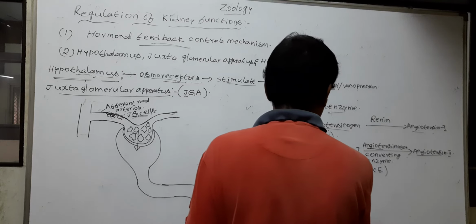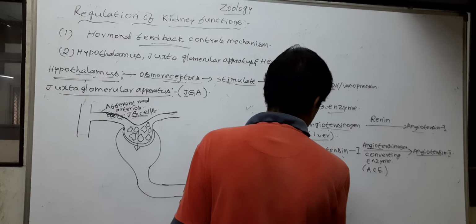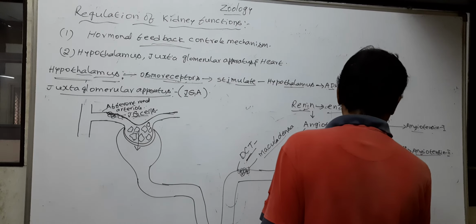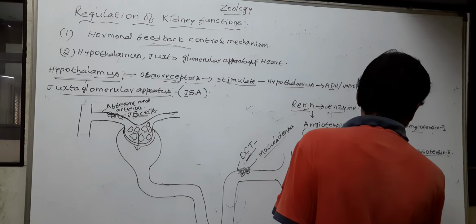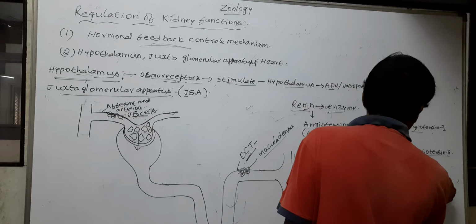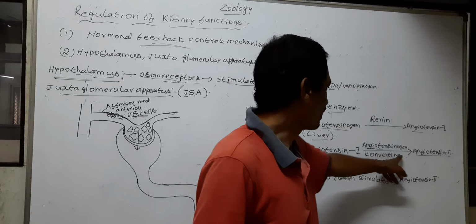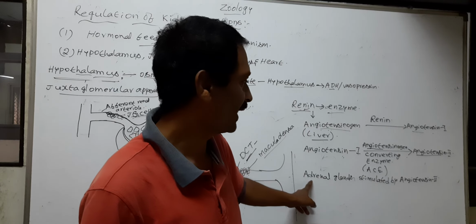So the adrenal glands are stimulated by angiotensin 2, converted from angiotensin 1.